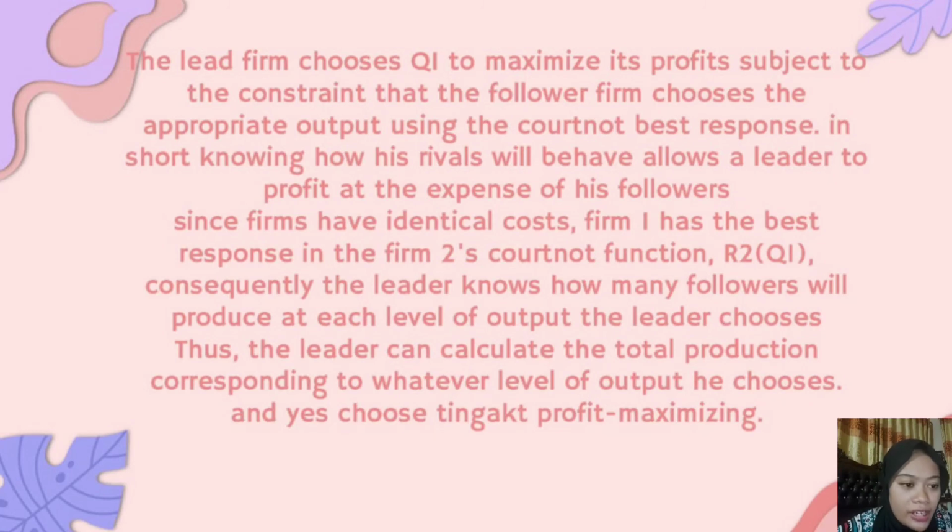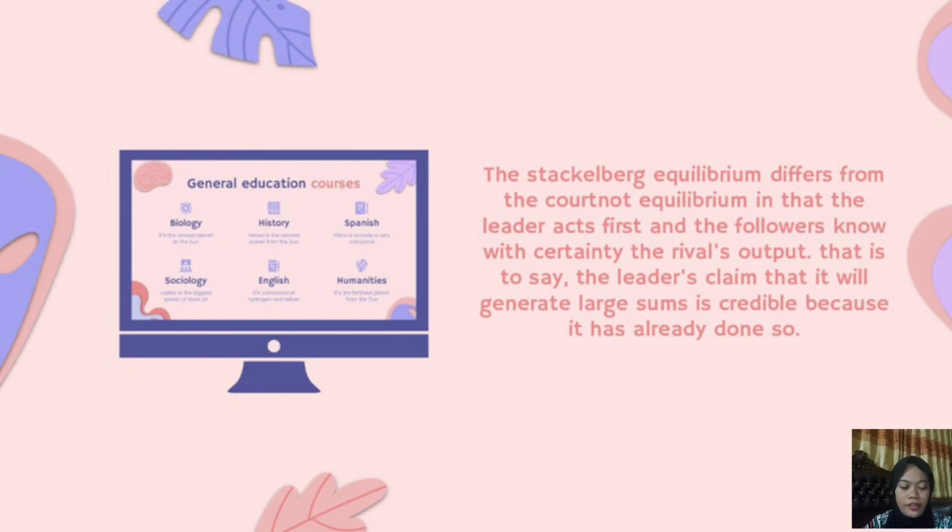Thus, the leader can calculate the total production corresponding to whatever level of output it chooses, and choose the profit-maximizing one. The Stackelberg equilibrium differs from the Cournot equilibrium in that the leader acts first and the follower knows with certainty the rival's output. That is to say, the leader's claim that it will produce a large amount is credible because it has already done so.